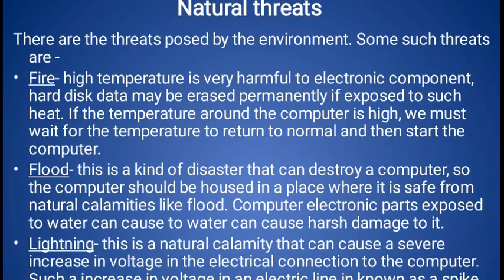This is called spyware. So we must have a multi-purpose antivirus software, which controls viruses, controls spyware activities, and has many other functionalities available.